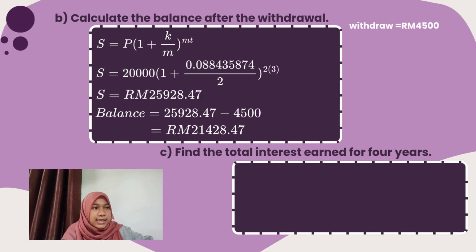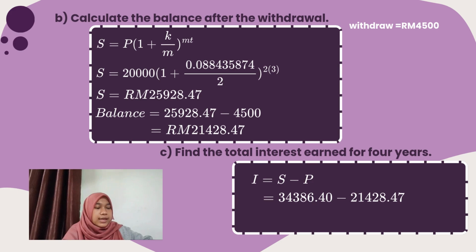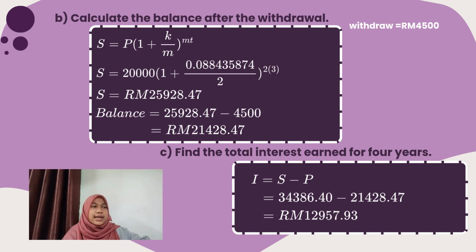C. Find the total interest earned for 4 years. So, we need to find the total interest earned over the 4 years. So, we subtract the remaining balance after the withdrawal from the final amount. So, we will get interest equal to 12,957 ringgit 93 cents.